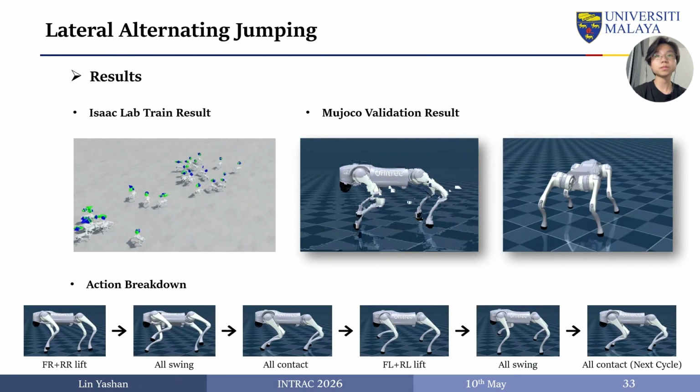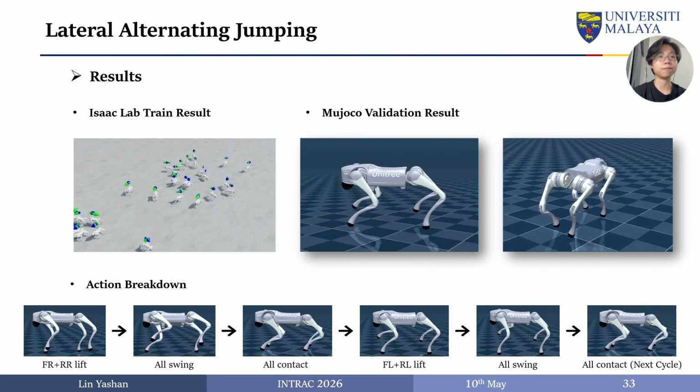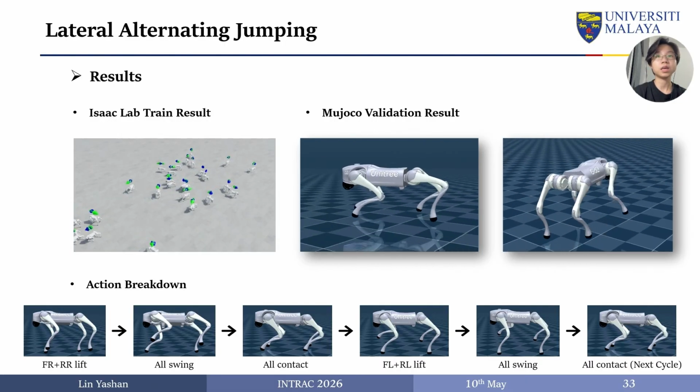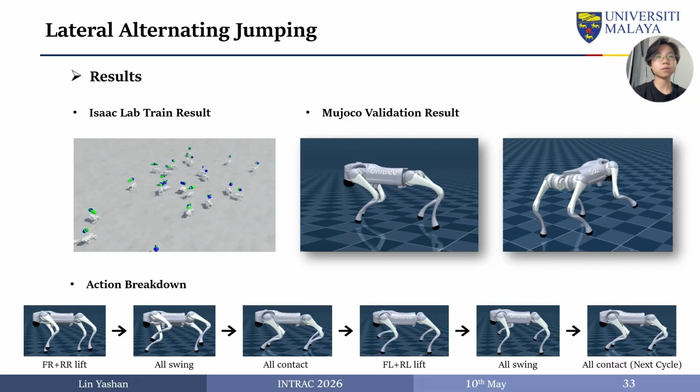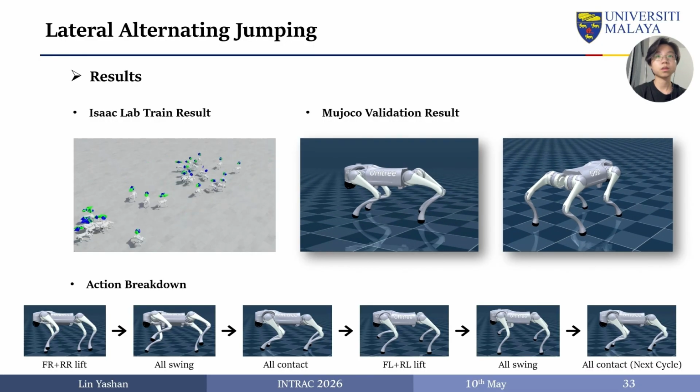In Isaac Lab, the robot clearly alternates between left and right pairs with visible lateral body lean. In MuJoCo, the alternating contact pattern and lateral CoM shift are both maintained zero-shot.